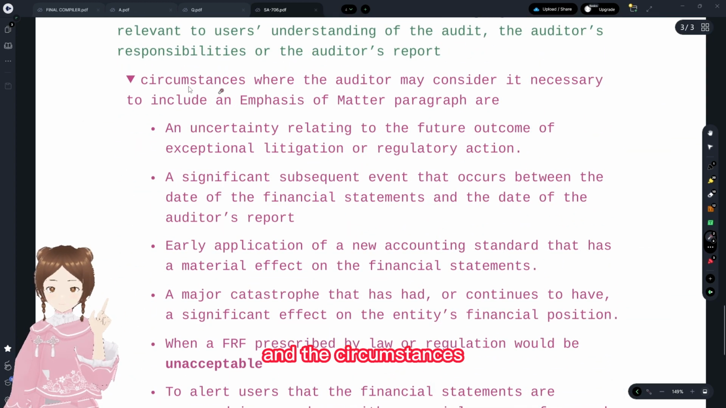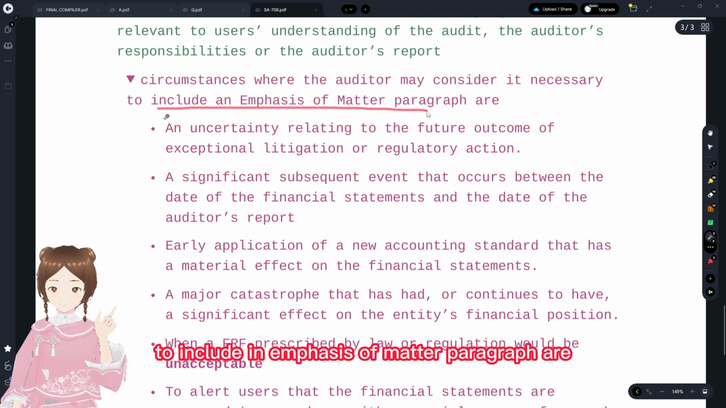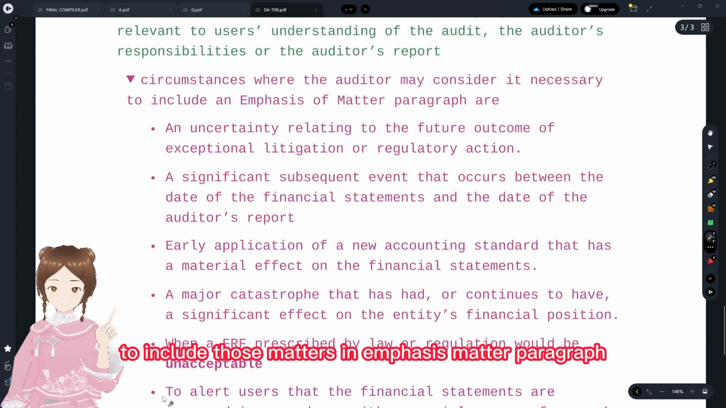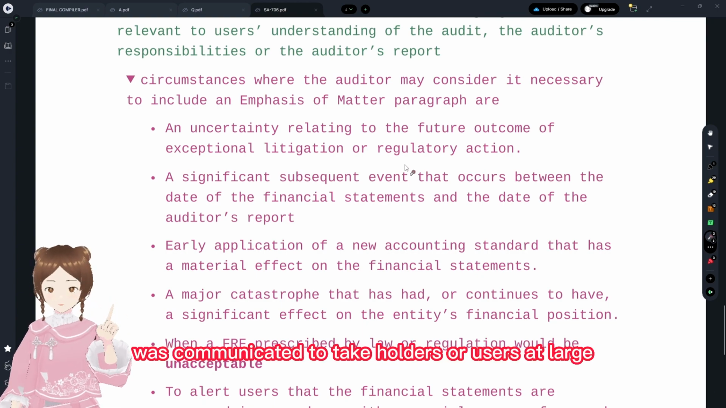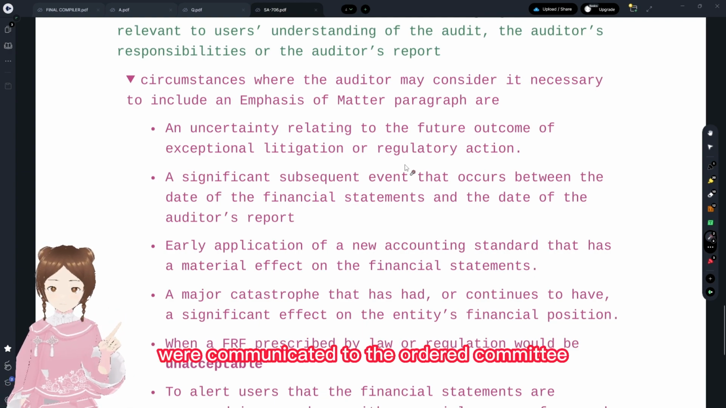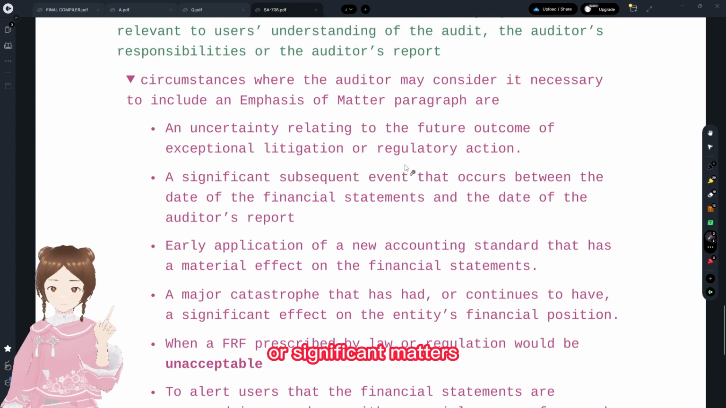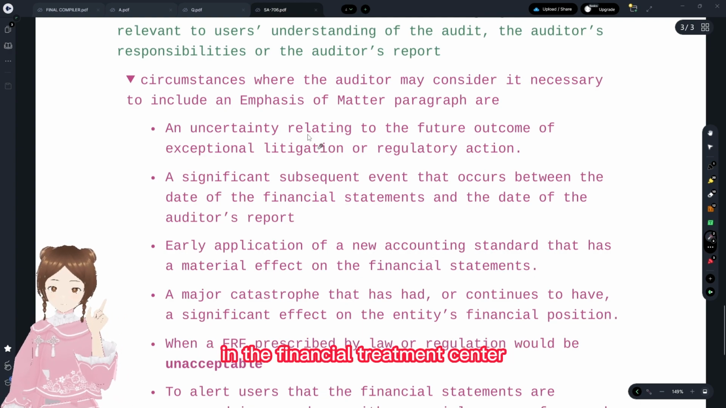The circumstances where the auditor may consider it necessary to include a matter in an emphasis of matter paragraph are the circumstances which make the auditor include those matters in the emphasis of matter paragraph. First thing, the emphasis of matter paragraph is communicated to stakeholders or users at large. Key audit matters were communicated to the audit committee. Other matter paragraphs were not that significant, matters that were not presented or disclosed in the financial statements.